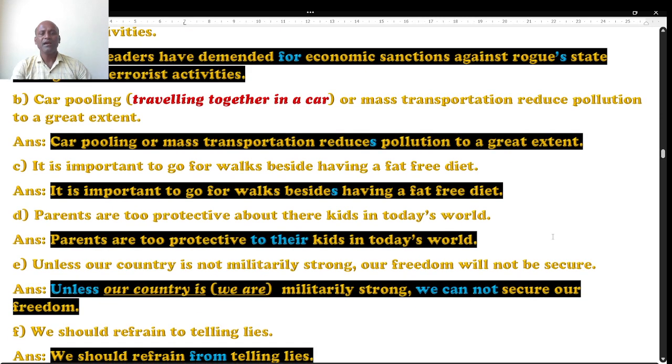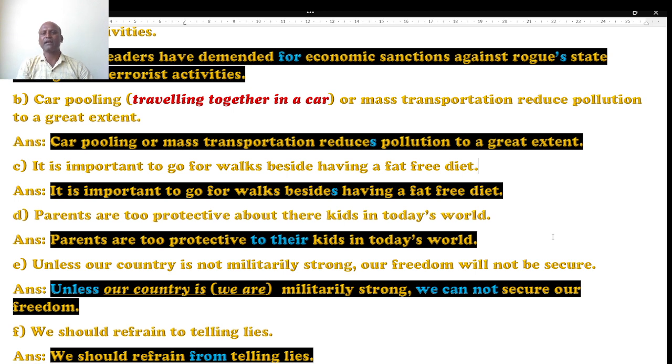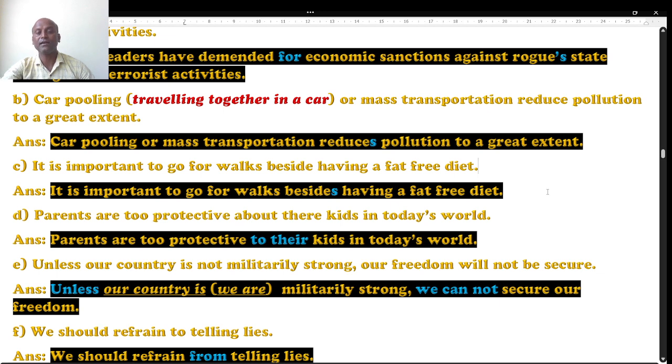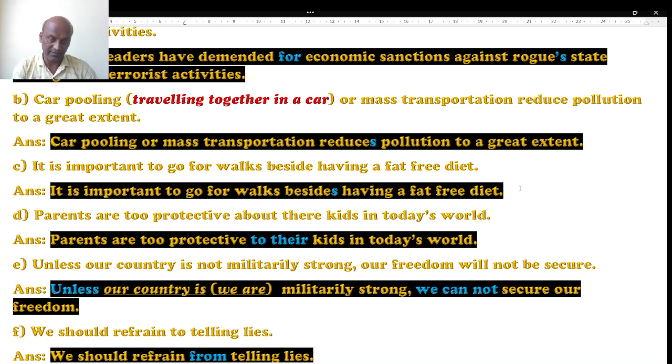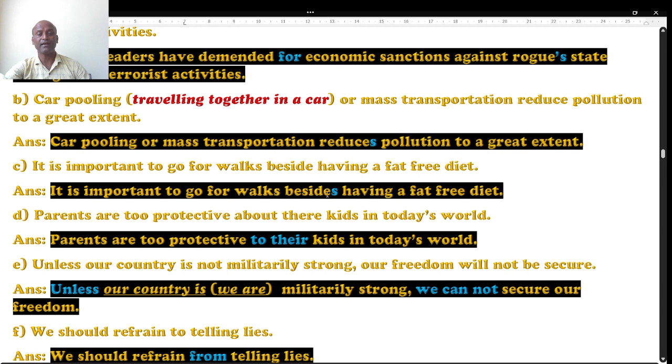Question number C. It is important to go for a walk beside having a fat-free diet. See, walking importance is given. If you go for a walk, it is very important, walking is very important to us, and having a fat-free diet. I mean, if you are fat, if you are feeling burly, right? It's a good diet is what is given. Well, the right answer is it is not beside, because beside is a preposition. What is the meaning of beside?